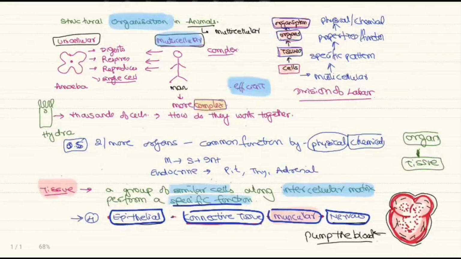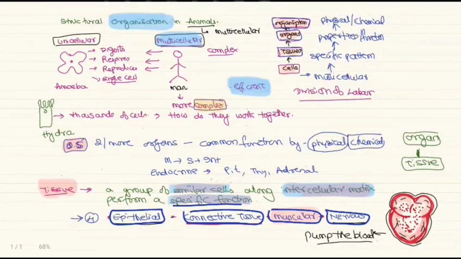So please remember the proper definitions. What is a tissue and what is an organ? Two or more organs combined with physical or chemical interaction is called an organ system. And a group of similar cells with intercellular substances and a specific function is called a tissue.